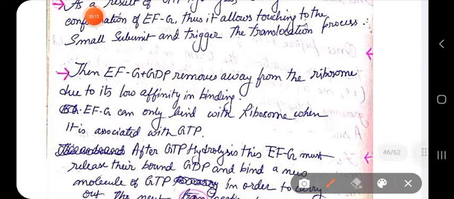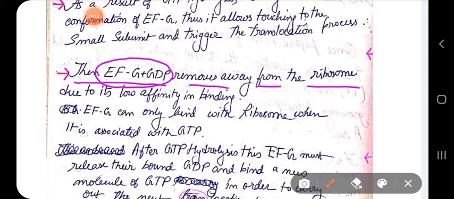Then EFG gets removed away from the ribosome, because EFG actually hydrolyzes its own bound GTP and becomes GDP, which now has low affinity for binding with the ribosome. Okay, and thus the elongation process is completed fully.